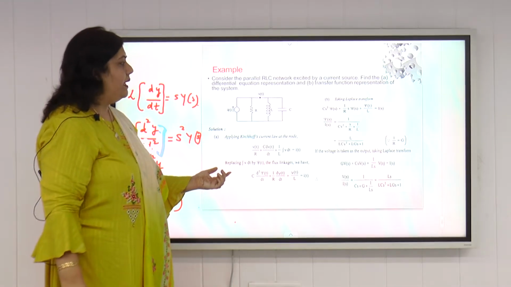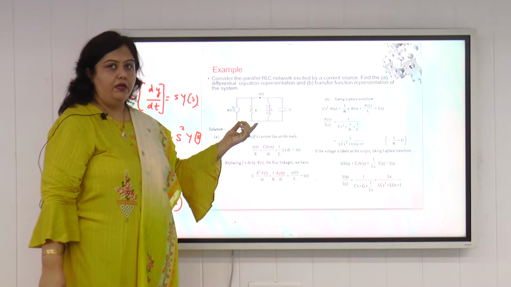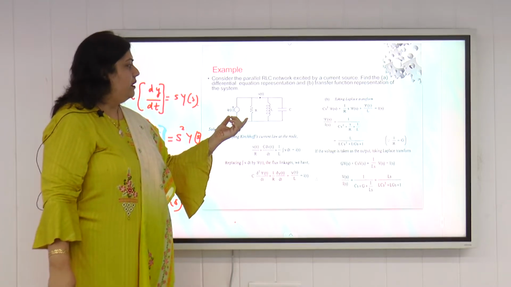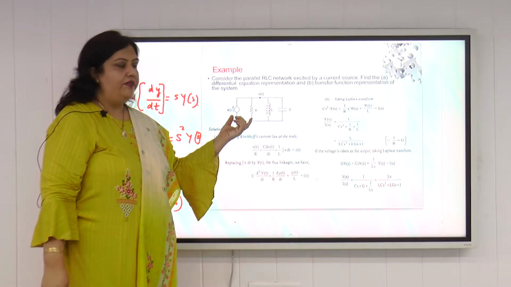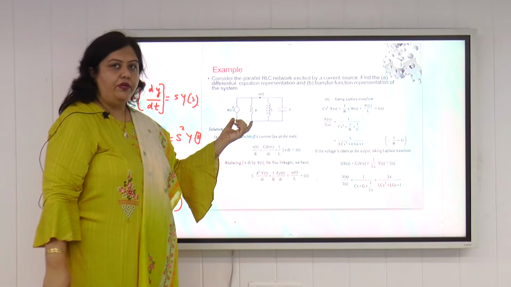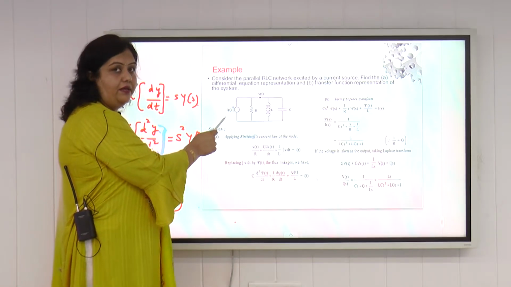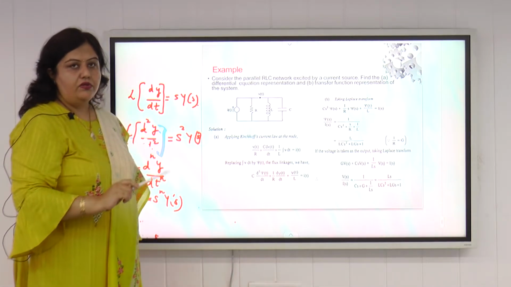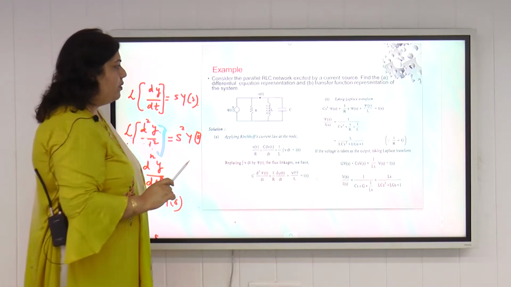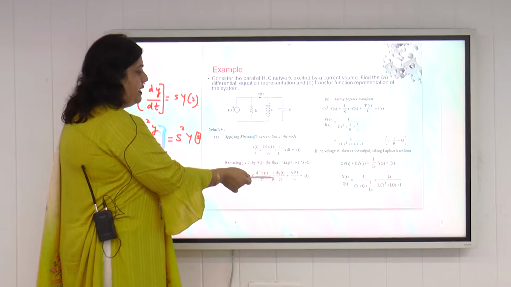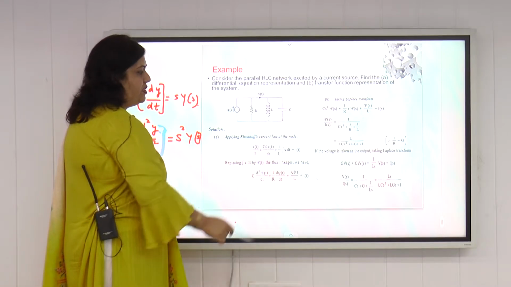Now we have to find the Laplace transform of this system. So we have to find the transfer function of this system. We have to find the Laplace transform of output divided by the Laplace transform of input. Input is iT, as we can see in the diagram, the input is current here. So input is iT, and what is the output? Output we can take as psi t, the flux change.